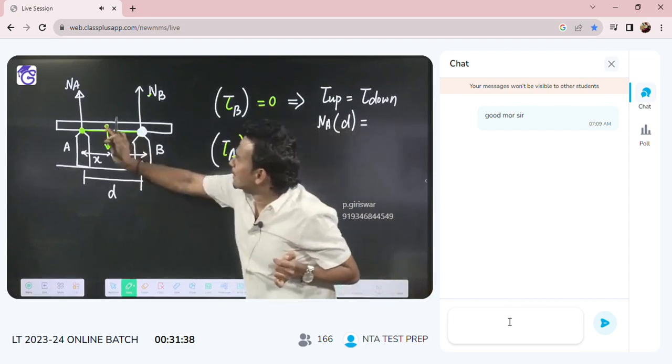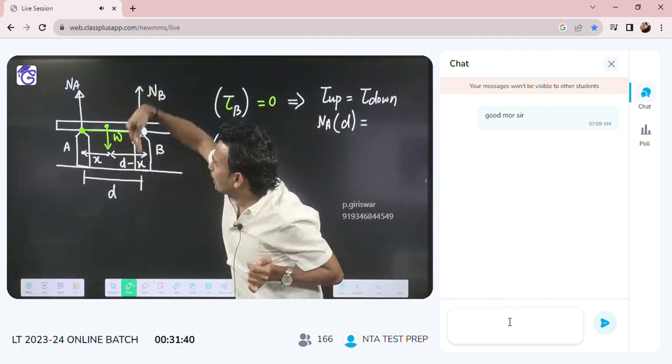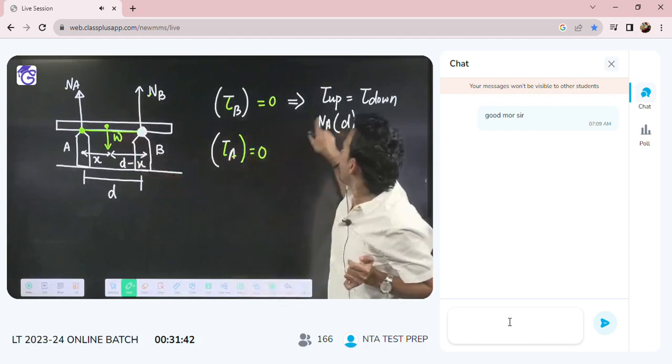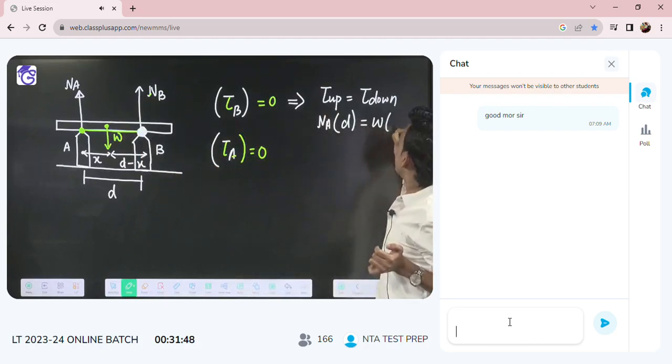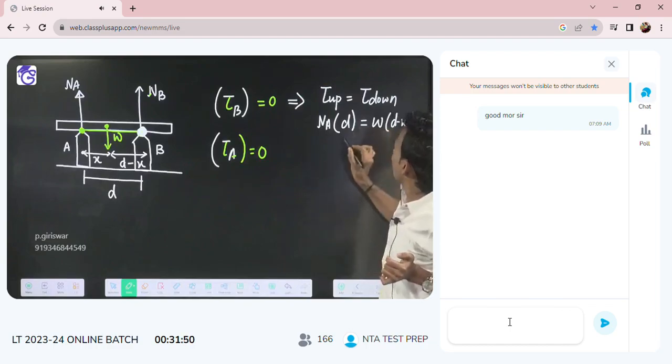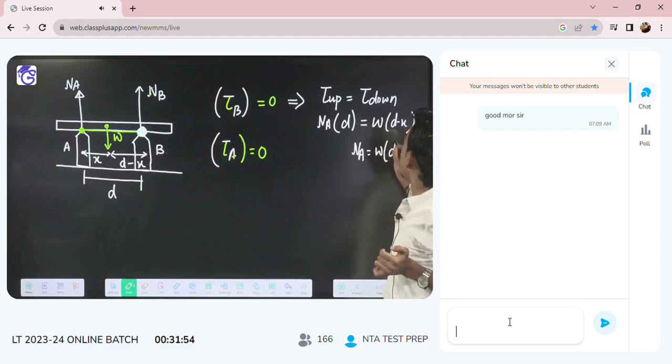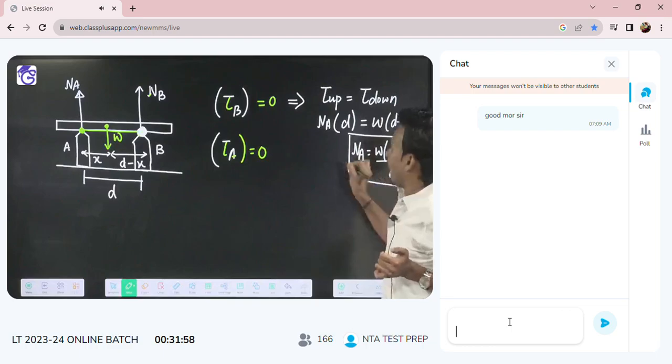So I simply say, sir, total upward torque will be equal to total downward torque. Upward torque, sir, NA into D. Downward torque, sir, W into D minus X. Now from here you will get the value of NA. NA will become W into D minus X by D. This is the value of NA.